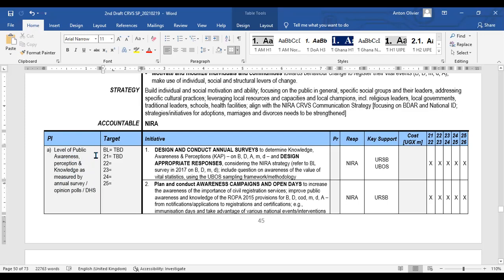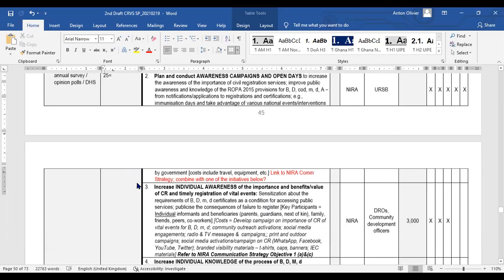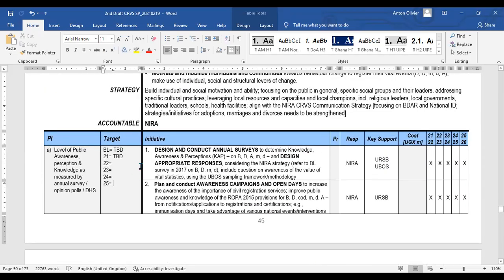So that could be an index or percentage. So we have to define what is the baseline and what we want to be our annual targets from 21, which is year 1, to 25, which is year 5. So there could be other more performance indicators.